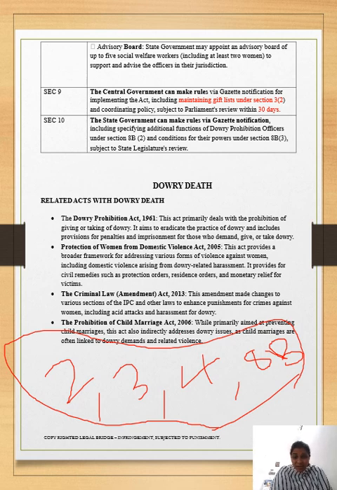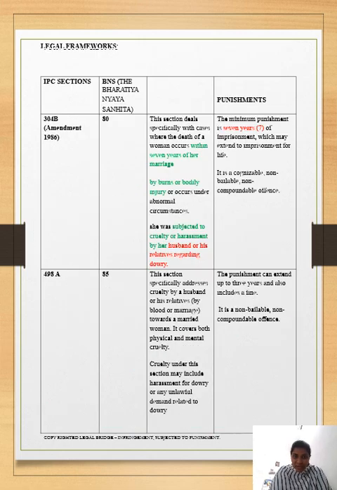Dowry death. I had already told that dowry death is a most cringe thing that has happened in our country. Still, so many laws have been enacted. These and many more laws have been enacted to prevent women from this death. But it is still persisting and happening. Everything is continuing in our country. So just go through this act, and also you can refer to the BNS and IPC sections and legal frameworks